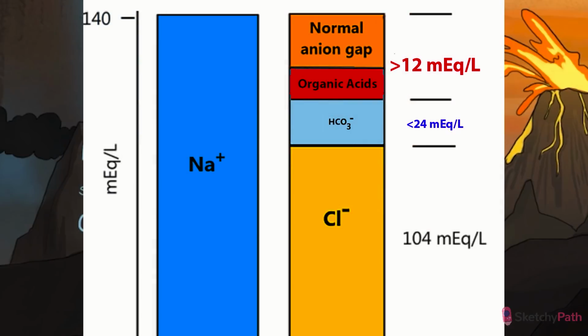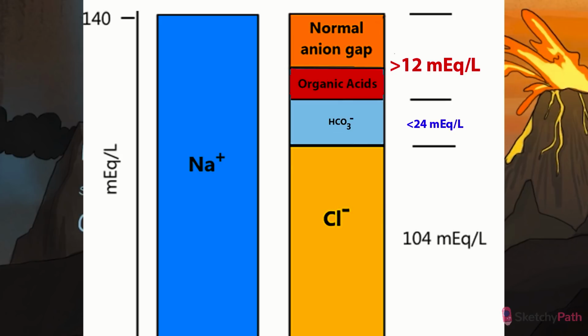This means that there are a significant number of other negative charges floating around. You can think of increased anion gap metabolic acidosis as being caused by a preponderance of sneaky, unmeasured organic acids driving the bicarb down. This makes even more sense when you think about that isoelectric concept. If bicarb and anion is low, there must be other negative charges, aka organic acids, there to take its place, since the total number of cations hasn't changed.